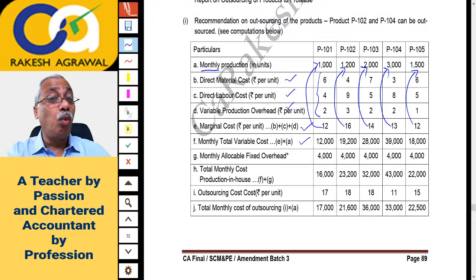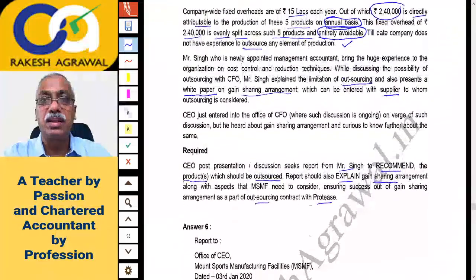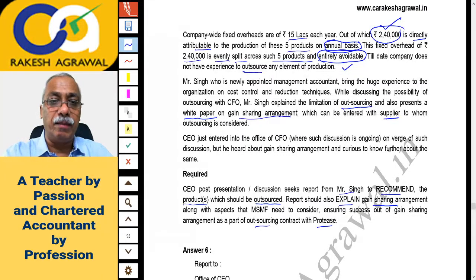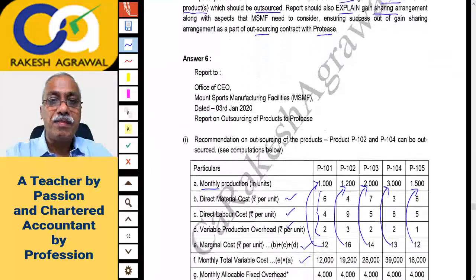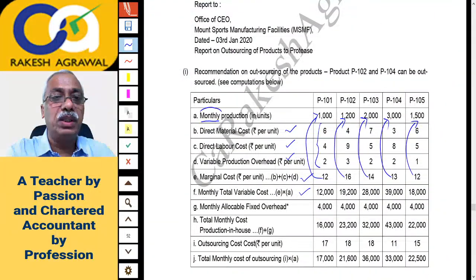Then we have to take the avoidable fixed overheads. Please remember, the avoidable fixed overheads given above were 2,40,000, but I think for a year. Let us check again. Yes, this 2,40,000 is directly attributable on an annual basis, and it is to be shared equally. So 2,40,000 per annum, but here the production is monthly.